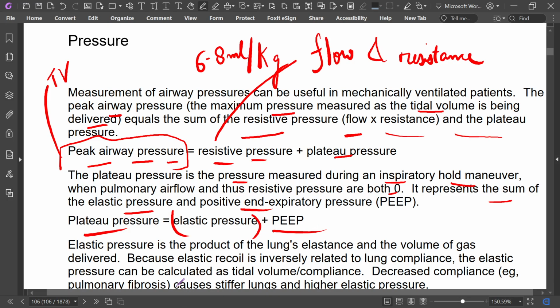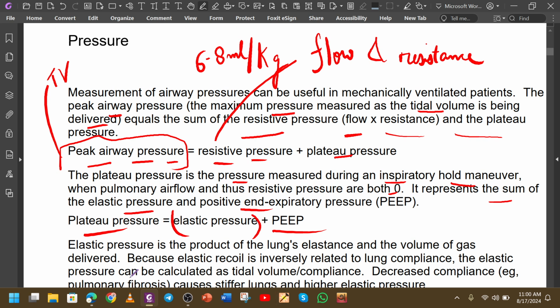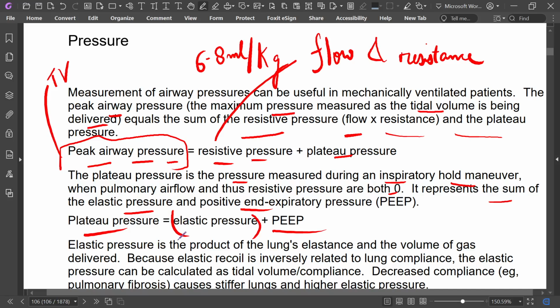So we have learned two things. Peak airway pressure relies on tidal volume: it equals resistive pressure, that means flow and resistance, plus plateau pressure. And plateau pressure equals elastic pressure plus PEEP.